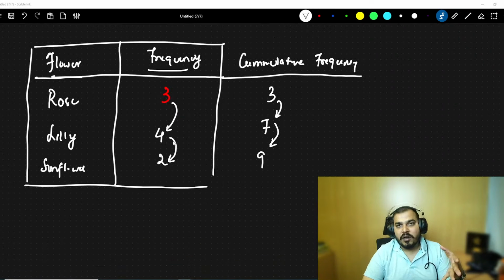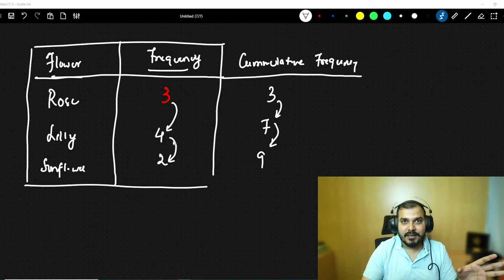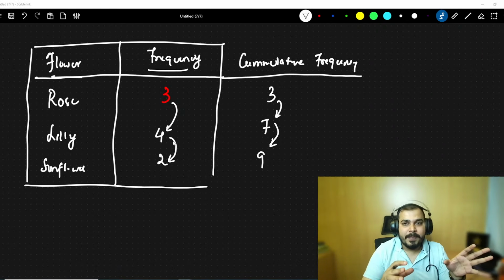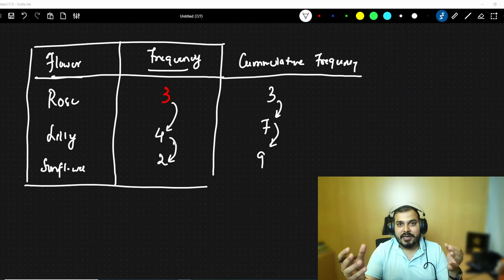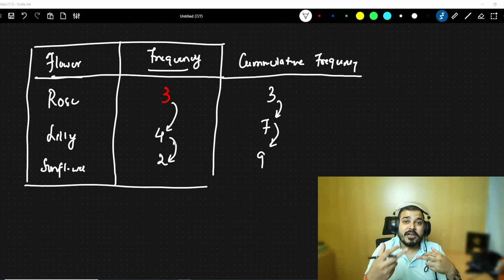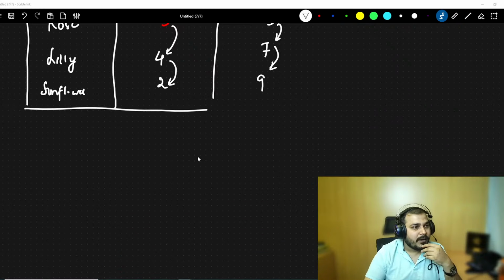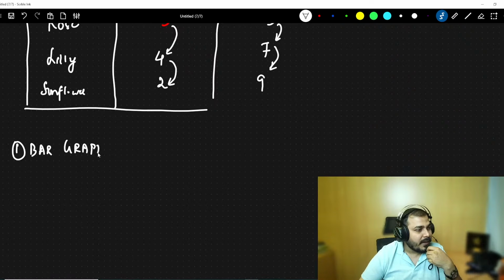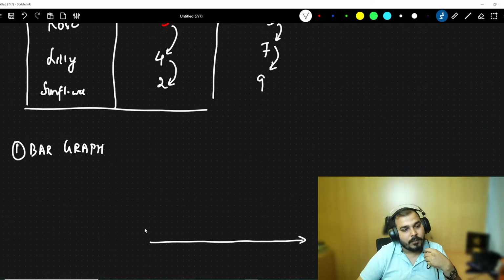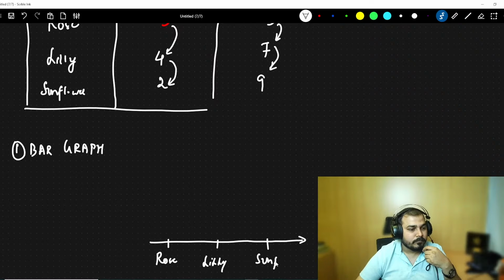In the case of discrete variables, we can definitely draw a bar chart. If the variable is continuous, at that point of time, we can draw a histogram. So let me just talk about the bar graph. First one is the bar graph. In the bar graph, in the x-axis, I will have all my flowers. So this is rose, this is lily, and this is sunflower. In the y-axis, I will have frequency.